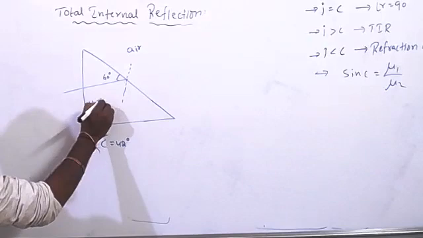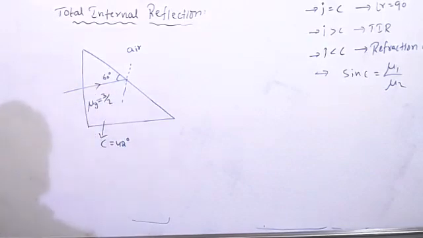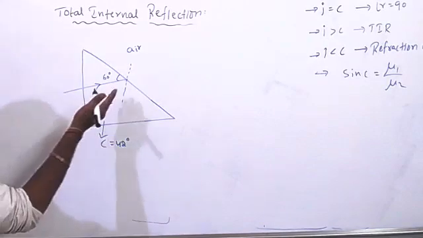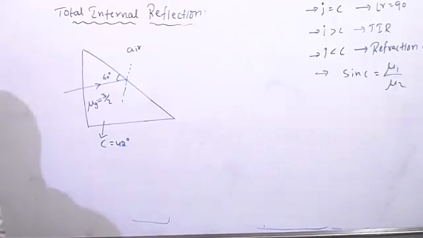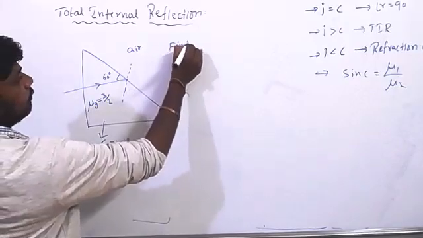Refractive index of this is 3/2. Now tell me, Prisha, how light passes? Find angle of refraction. Find out angle of refraction.